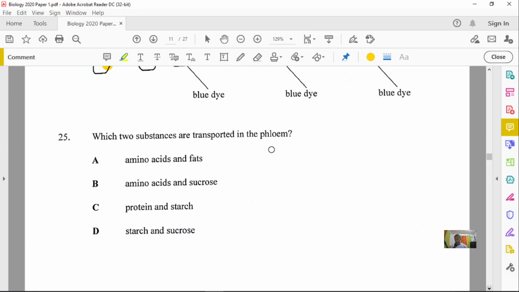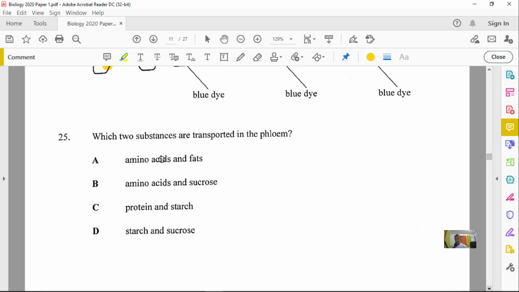There's one substance that everybody should know: the phloem transports plant food, mainly, not only, but mainly sucrose. So let's look for the options with sucrose, which is the sugar. And so we are now stuck between option B and option D. Option A could not be the answer here because we're talking about fats. And remember, fats are also stored within the plants as well. So it's a storage molecule.